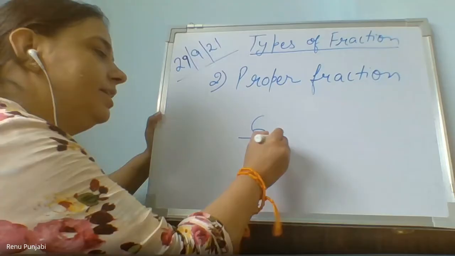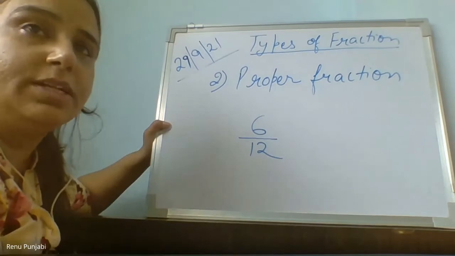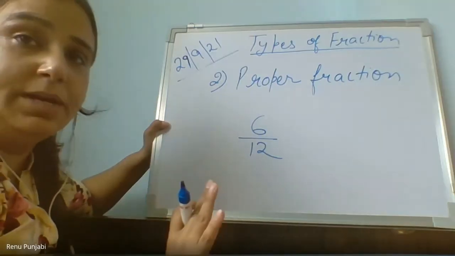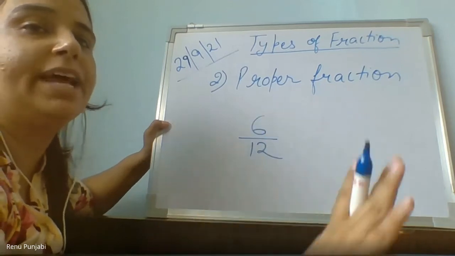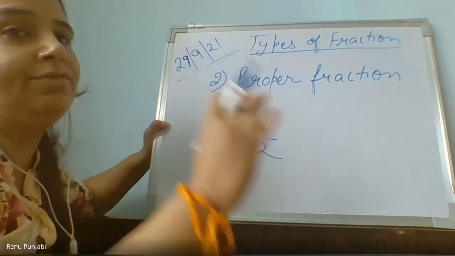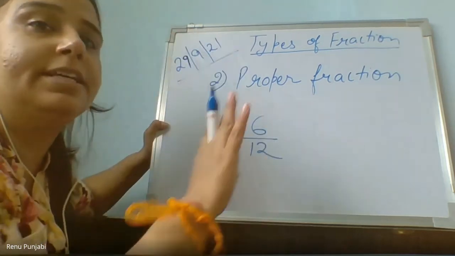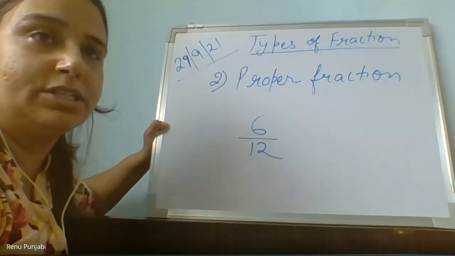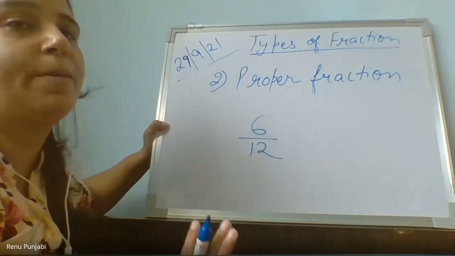Yes, it's possible, right? Out of 12 you give 6, so it's possible. A proper fraction is one that is possible: out of 7 I give 3, out of 8 I give 5, out of 9 I give 9, then also it is possible, right? The fraction which is possible to do is a proper fraction.